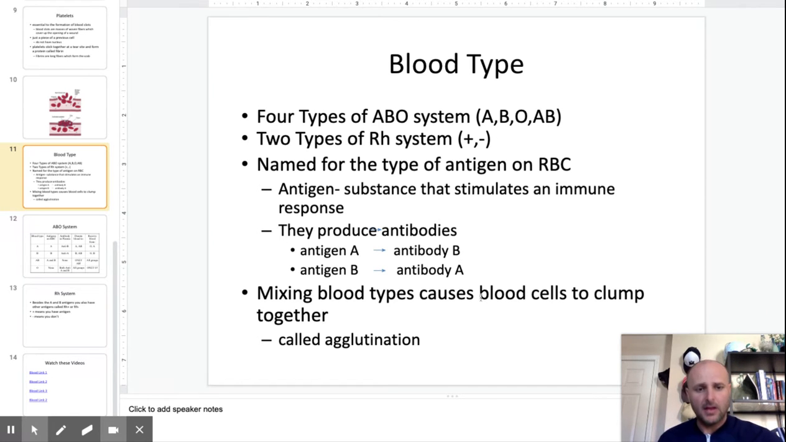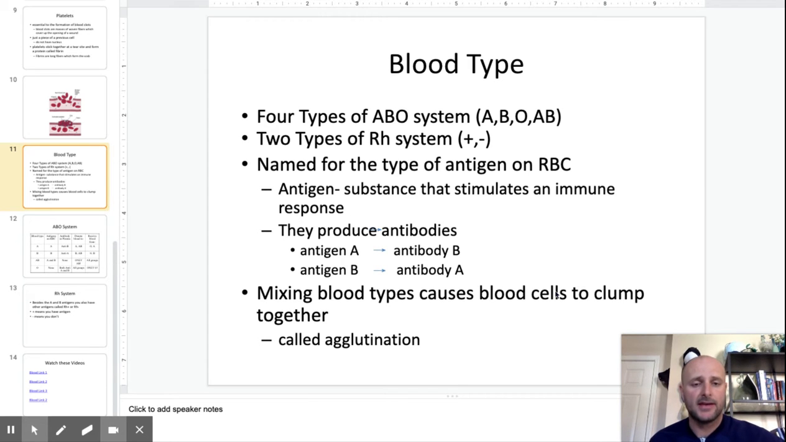An important thing to notice with blood type is you cannot mix blood types together. If you want to give blood, you can only give blood to other people that have the antigens that you have. If a person with type A blood mixes with a person with type B, then the blood cells will begin to clump together. That's called agglutination, and that'll result in the person dying.